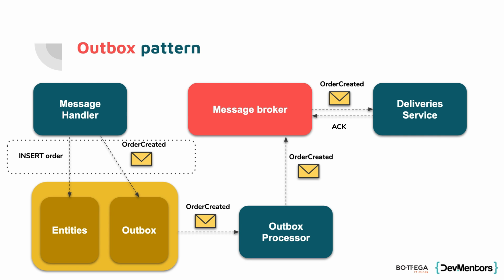So eventually, once the whole microservice is restarted, the processor would take the same message from the Outbox and publish this again. But once again, if we have the inbox and exactly once processing, this is not an issue for us. It doesn't matter. We only need to remember that whenever we are republishing the same message, we have to guarantee that the message ID will always be the same.